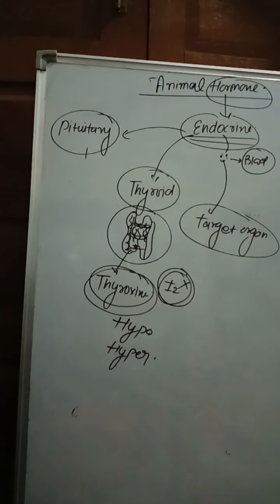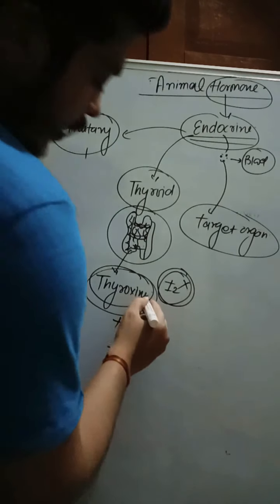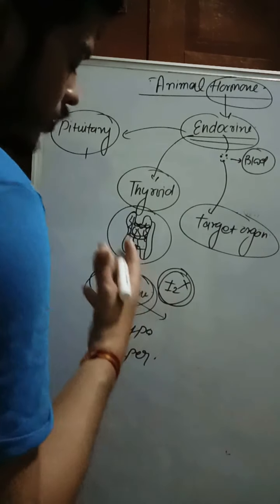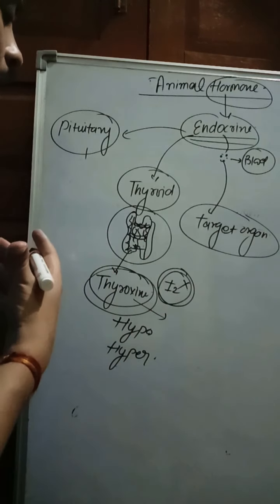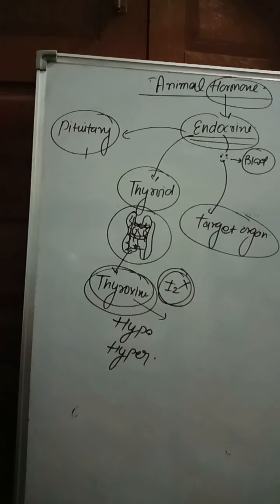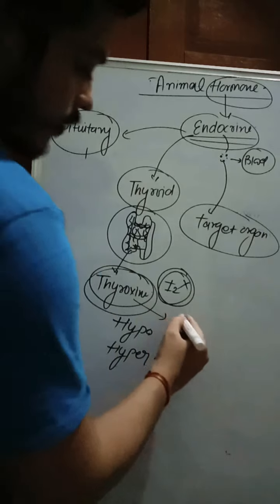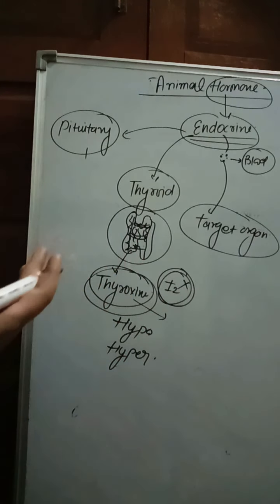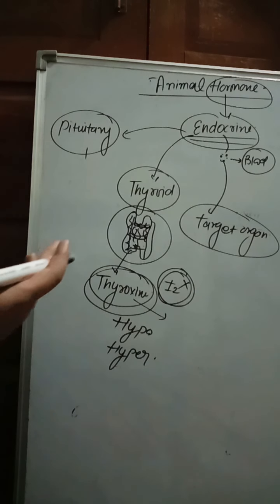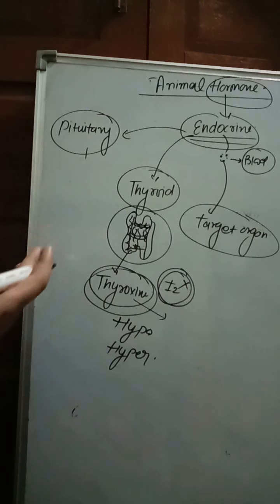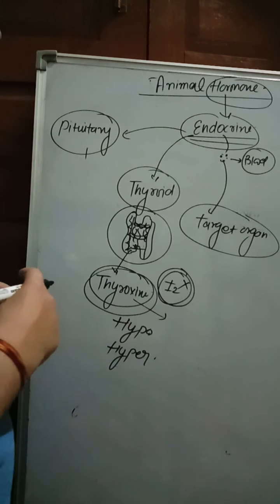What is the function of thyroxine hormone? It plays an important role in the physical and mental development of the child. If there is iodine deficiency in the diet, it causes cretinism. Cretinism occurs in children who are mentally retarded; their mental development does not take place. That is the function of thyroxine hormone.